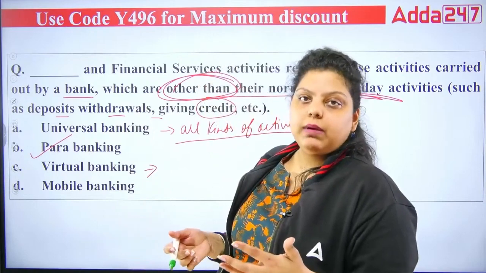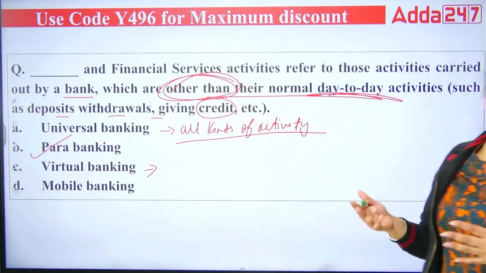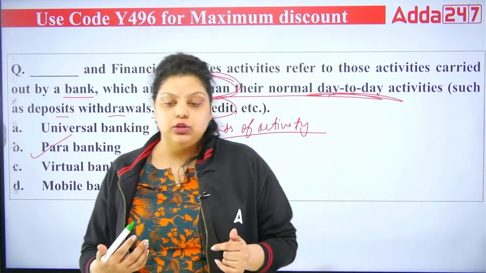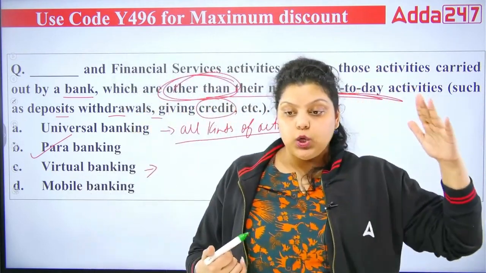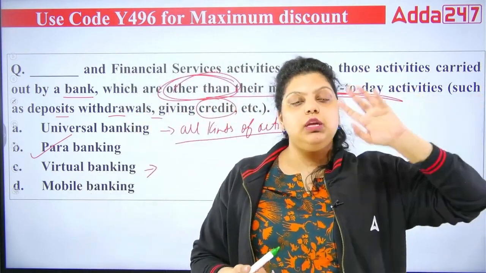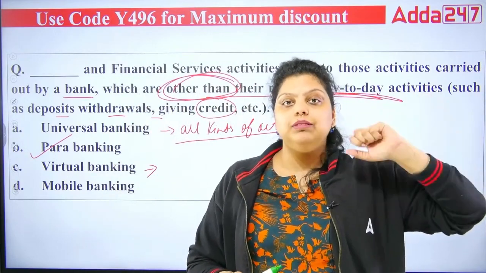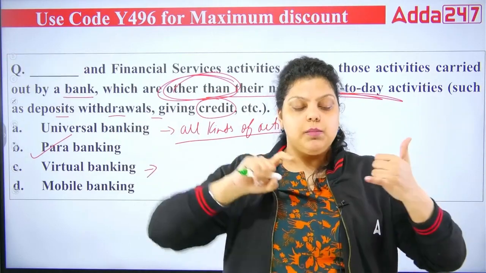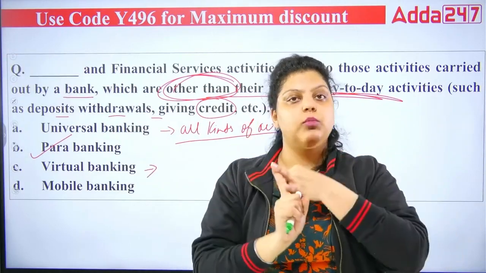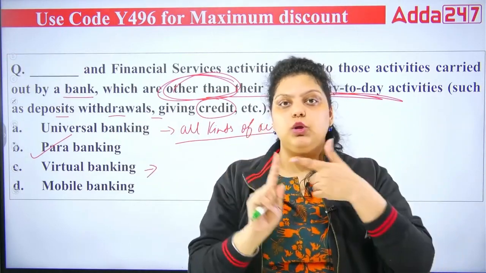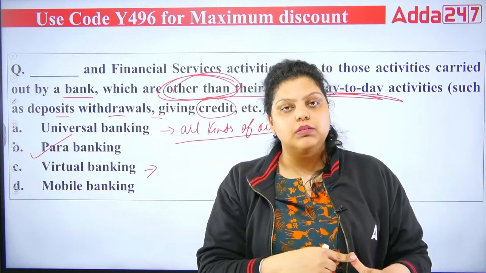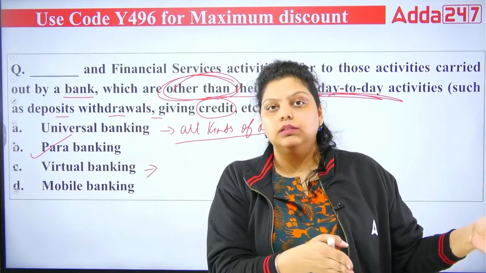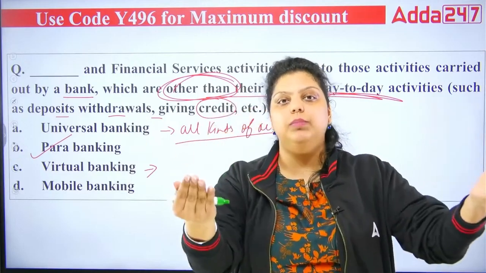Without visiting a branch, you can deposit money, withdraw money, transfer money, deposit a check, and print your passbook, because you have online banking, mobile banking, ATMs, kiosk centers, cash deposit machines and passbook printing machines. You use these channels instead of going physically to the branch.